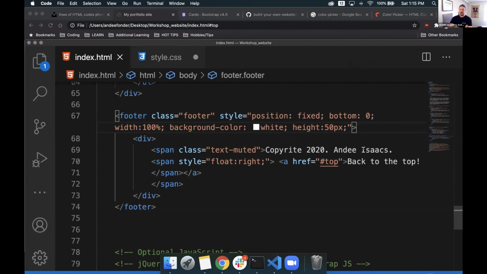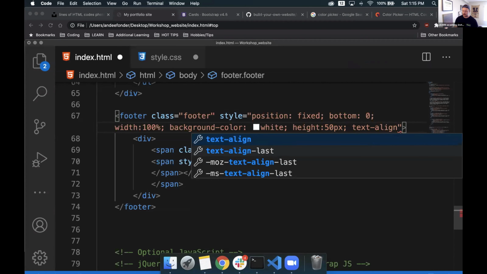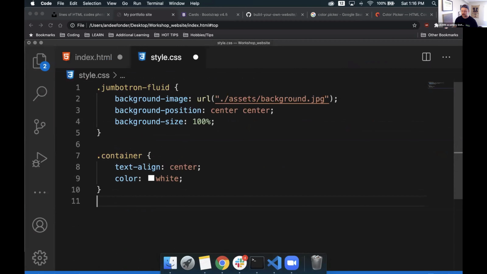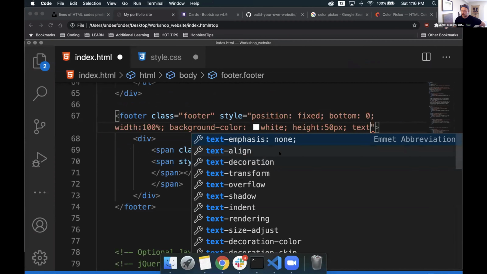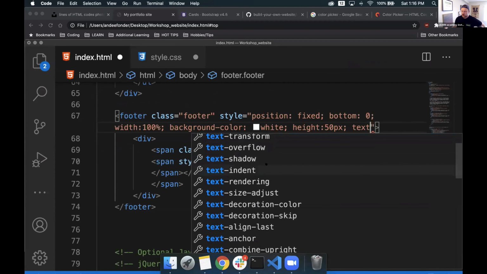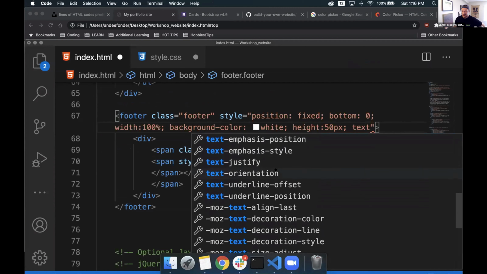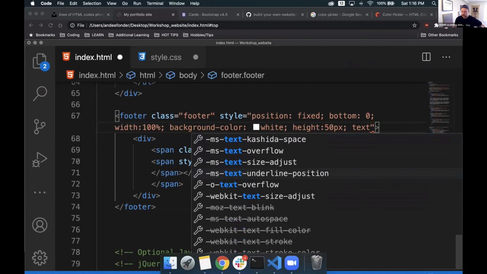We could do maybe some text align. Let's see. Because if we look inside of our style CSS, we use some of this. We have text align center. Maybe we want something else though. What else is available to us as far as text go? We have text align, text transform, render, anchor last, align last, all this kind of stuff. Orientation, offset. Offset sounds like it might be what we're looking for.